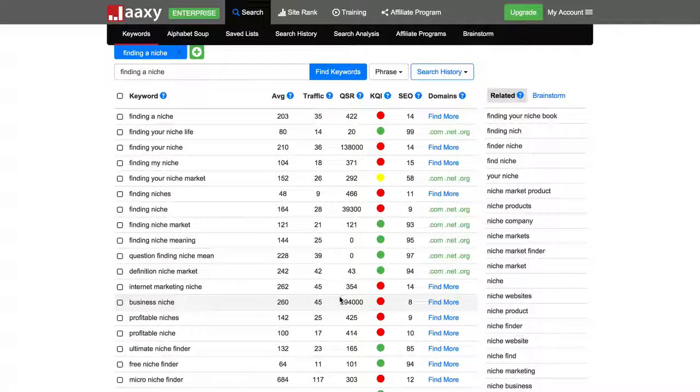Today I'm going to be walking you through the process of using Jaaxy for your niche research and niche revelation as well. If you don't have a particular niche or you're looking for an idea for a website, Jaaxy is an excellent tool for that. And I'm also going to be showing you how you can expand upon your research within a given niche, assuming that you already have a website and you're looking for ideas for keywords and categories and how to build out your website in a way that's going to lead to more traffic. So I'm going to be covering both those elements and showing you how to become a niche expert using Jaaxy.